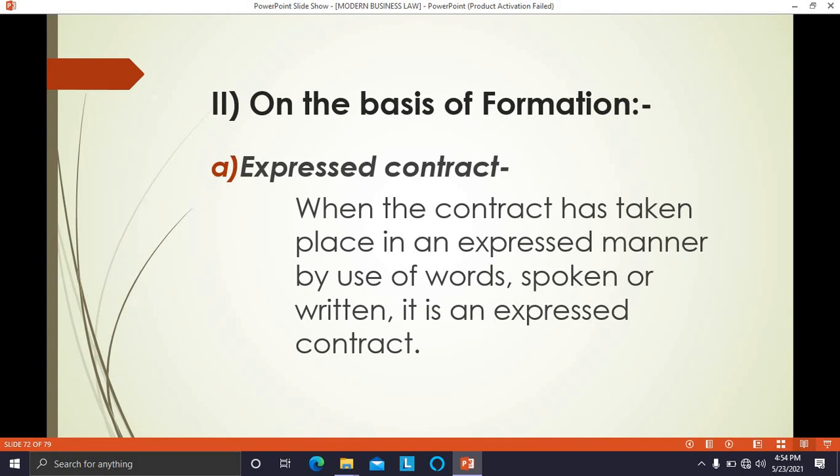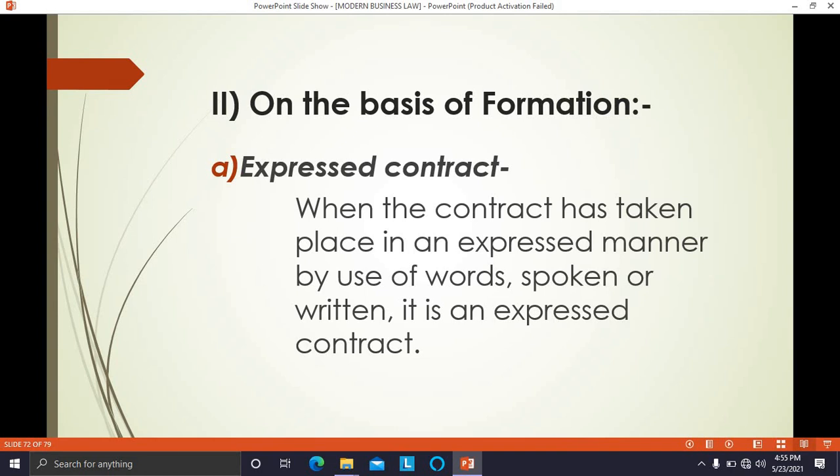A says to B that I want to sell my car to you for 1 lakh rupees. B says that I'm ready to purchase your car for 1 lakh rupees. So this is an orally expressed contract. A writes a letter to B telling that I offer to sell my car to you for 1 lakh rupees.